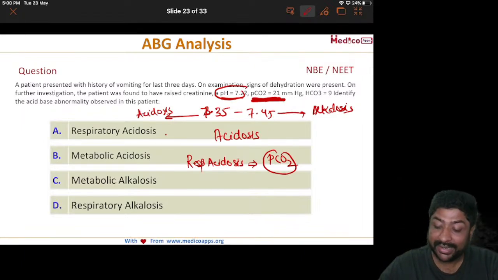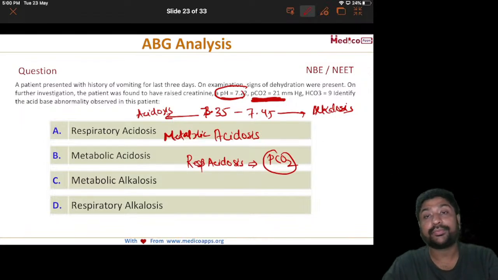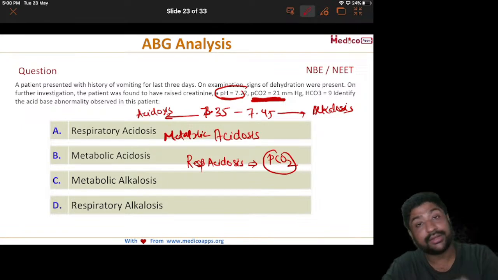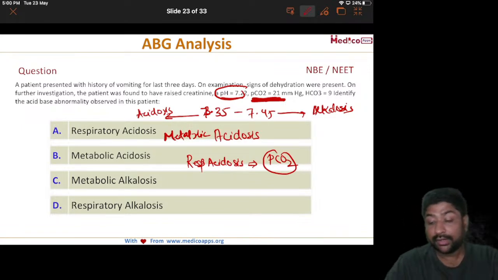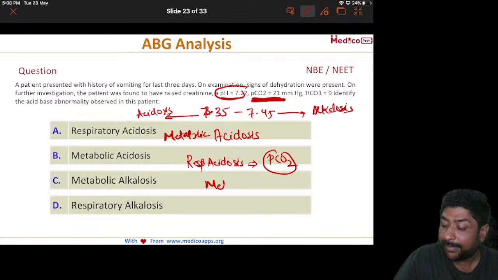So it will be metabolic. Normal PCO2 is 35 to 45. So here it is 21. So we know that this is a metabolic acidosis case. So the correct answer will be metabolic acidosis.